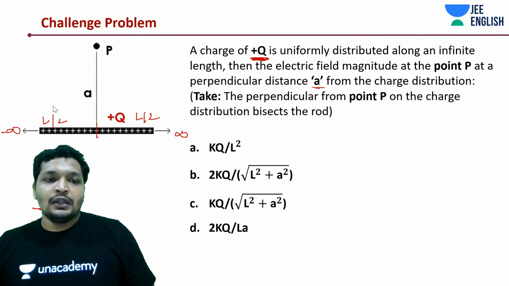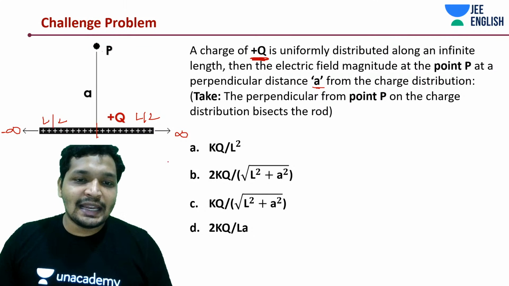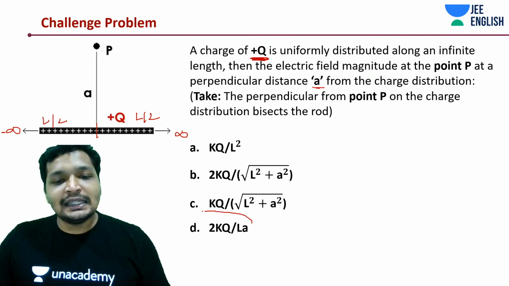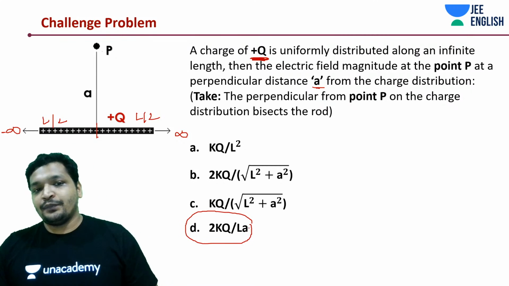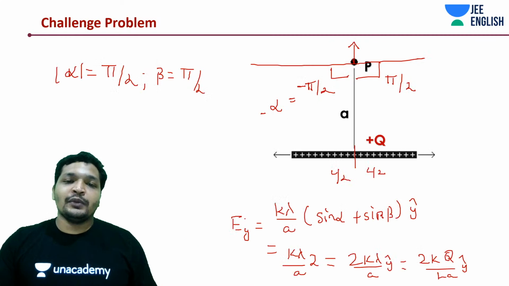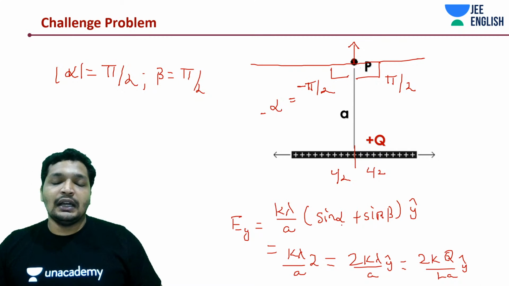I made use of that expression, but you could have just substituted the value of dE, which is nothing but K lambda by A d theta, and done it. Ultimately, it's going to be cos theta integrated, giving sine theta.